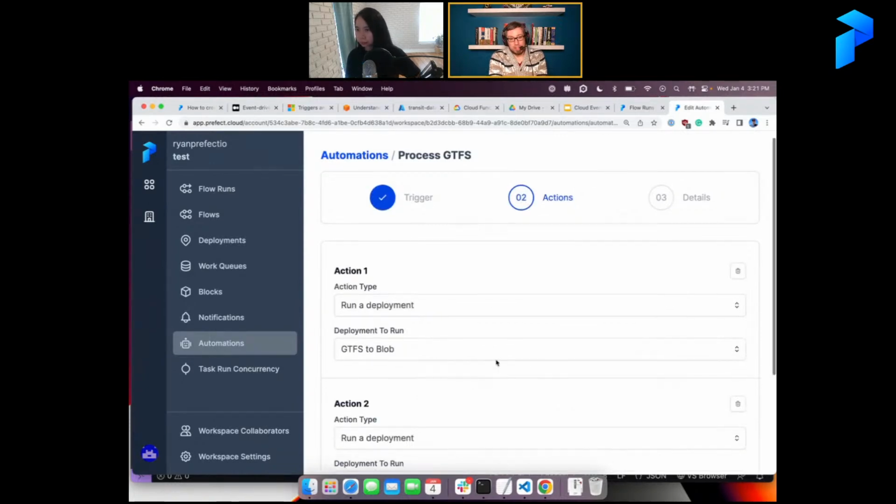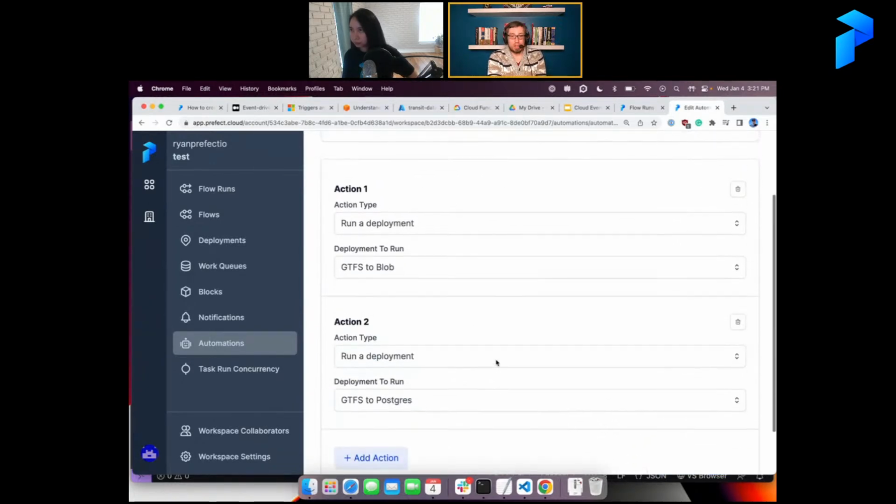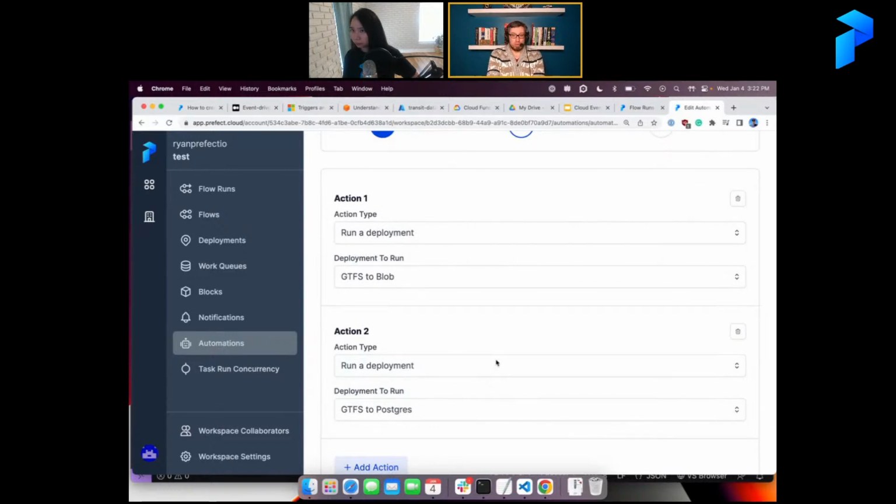So I have two actions, and these get scheduled in parallel. If I wanted to do something that happened after one of these, I could create another automation where the trigger would be GTFS to blob finishing, and I could do other things based on that. So I could use a series of automations to then trigger other automations. There's almost no limit to what you can do with this.